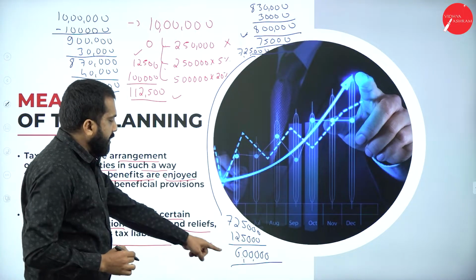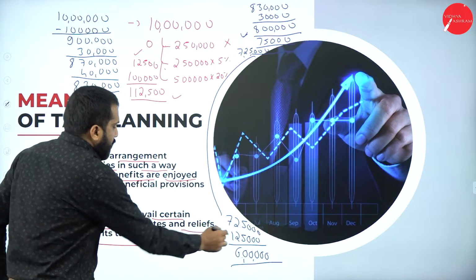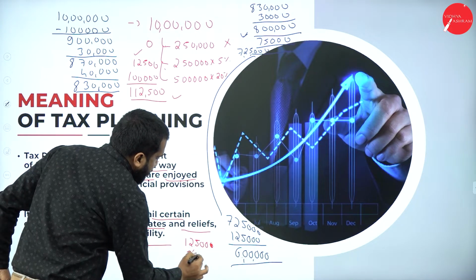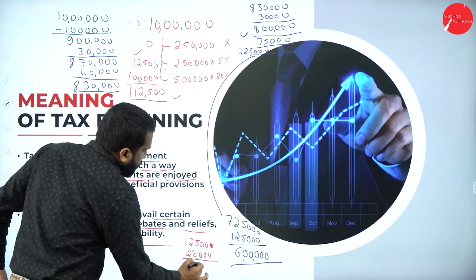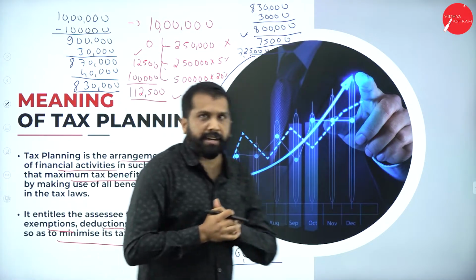12,500. And extra, we have 6 lakh, which means 1 lakh extra above 5 lakh, and on that 20%. So 1 lakh at 20% means it will be 20,000. So it all put together is 32,500. See the magic actually.